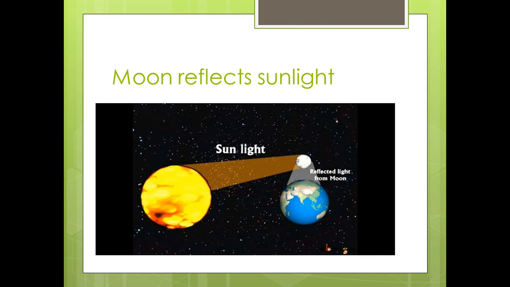So we can see the moon lightening in the sky. So the definition of the moon is a huge ball of rocks that reflects the sunlight.